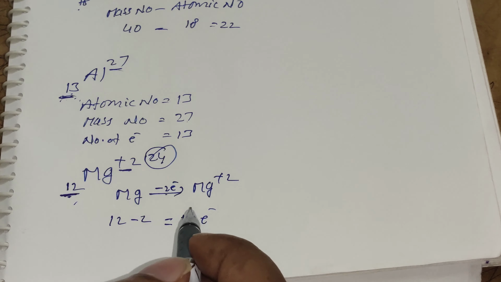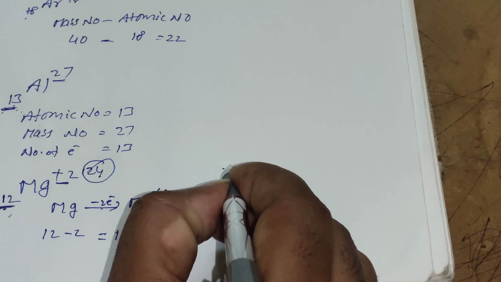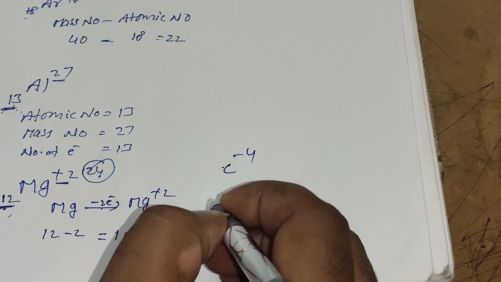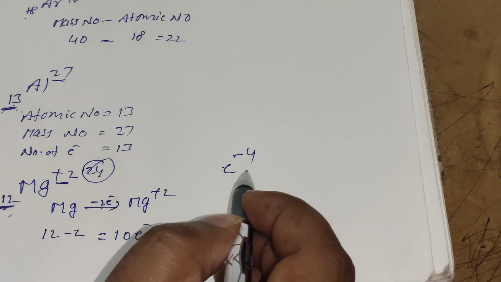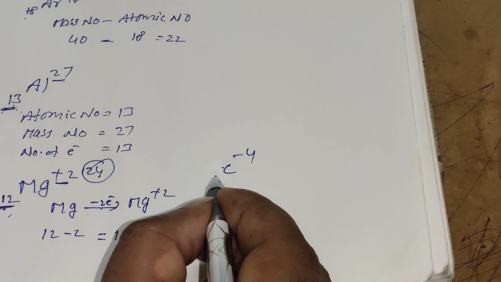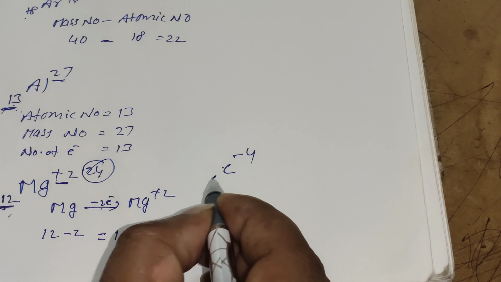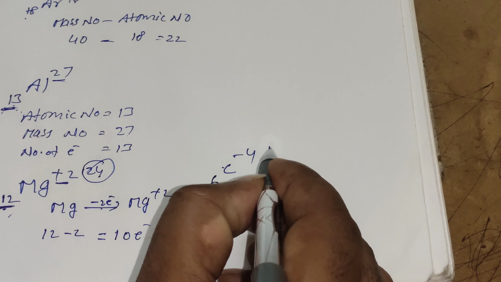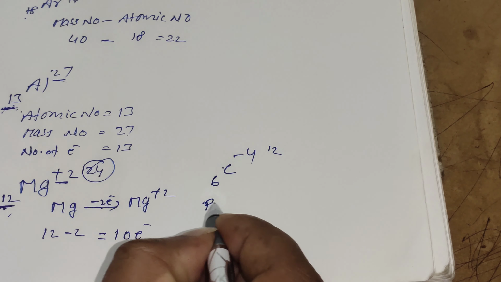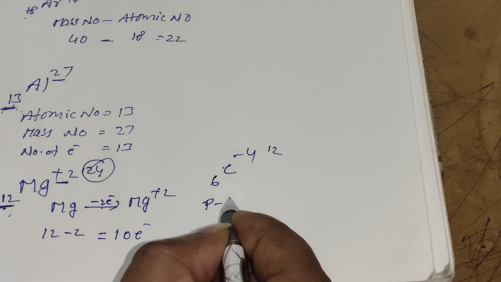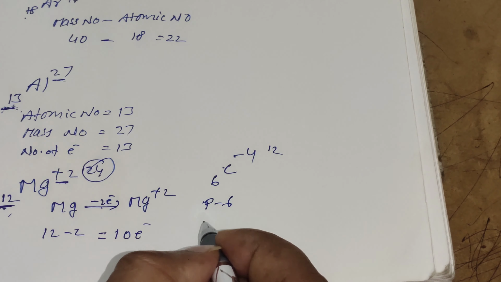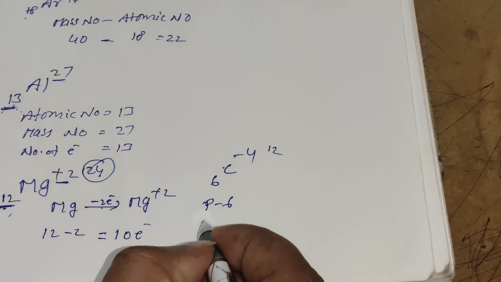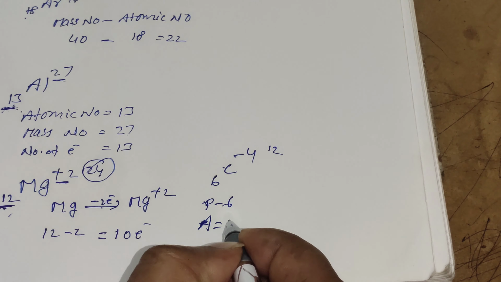Along with that, one more example I am writing, C minus 4. How many electrons, protons and neutrons does it contain? The atomic number of carbon is 6 and the mass number is 12. The number of protons is equal to the atomic number, that is 6, and the mass number is equal to the protons plus the neutrons, so the mass number is 12.